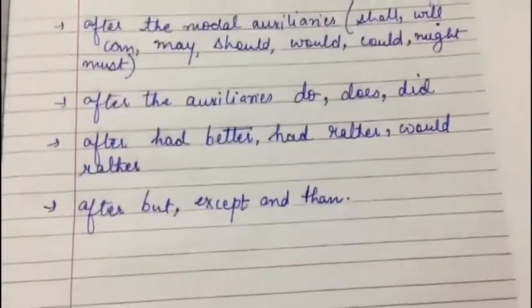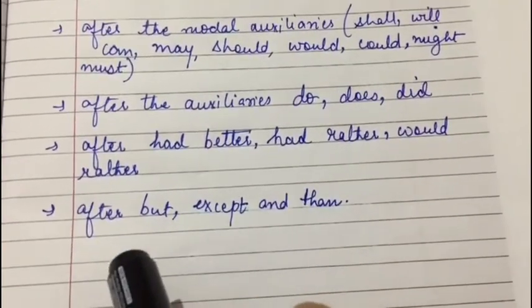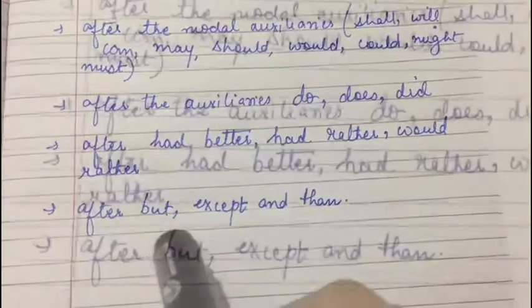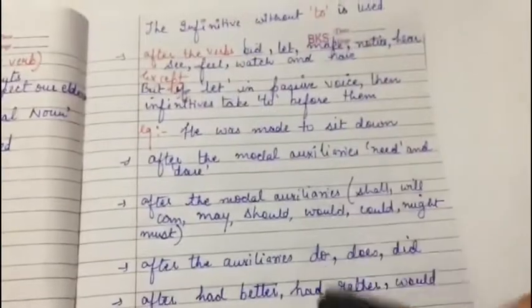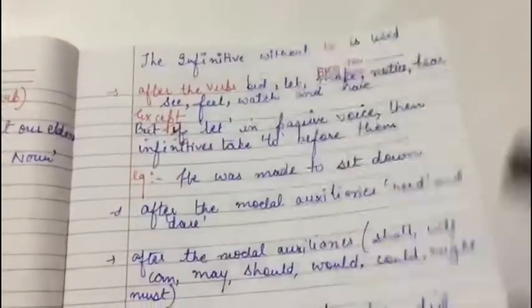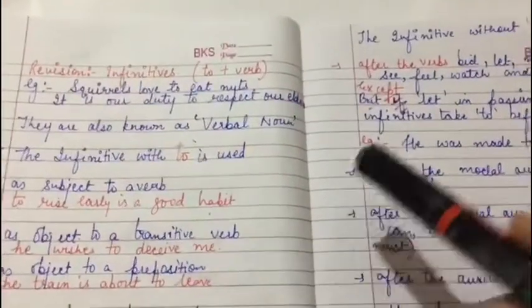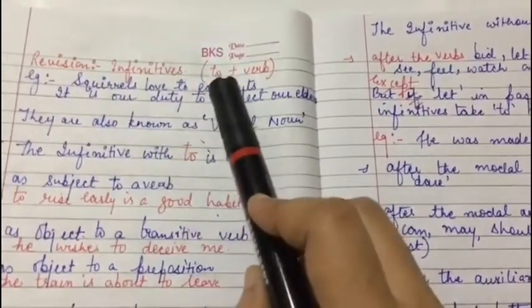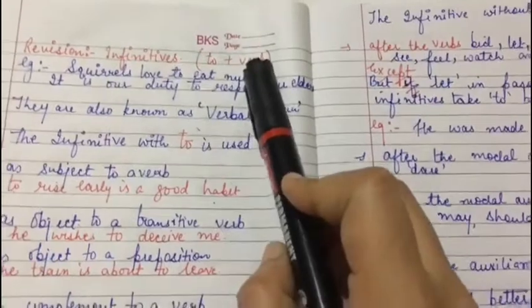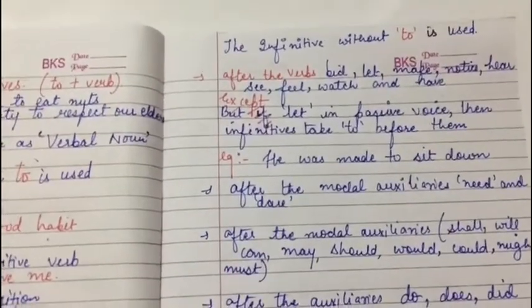Next is after but, except and than. Okay, if I say she did nothing but slept the whole day, I did everything except give him money. So basically these are the cases in which infinitives without to is used. Okay, so here we are done with the revision. So basically infinitives are being given where you have to use to before verb, but there are few cases where to is used and another case where to is not used. Okay, so I think we are done with the revision of infinitives.